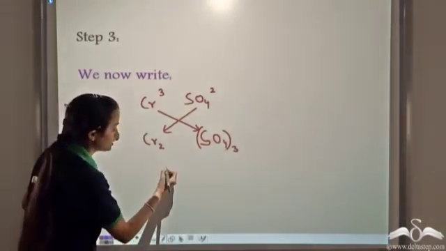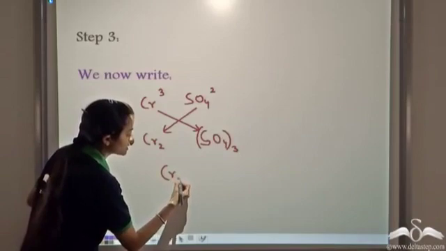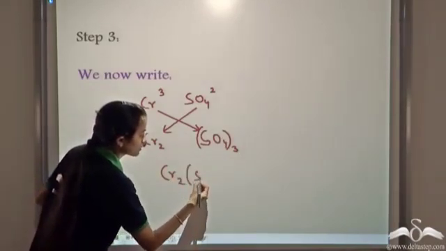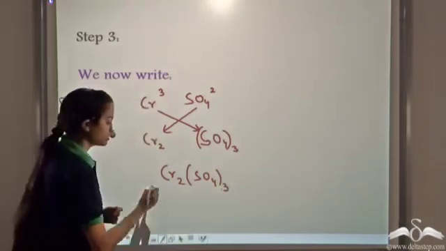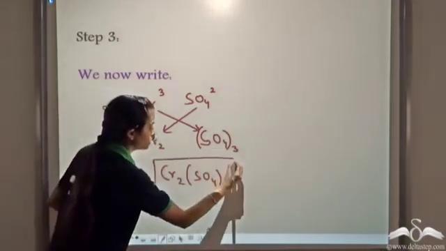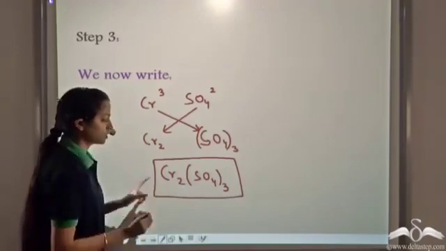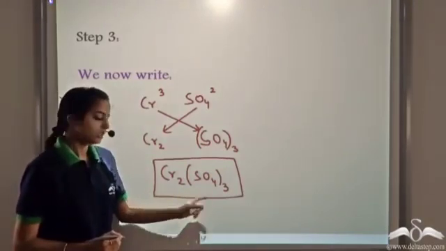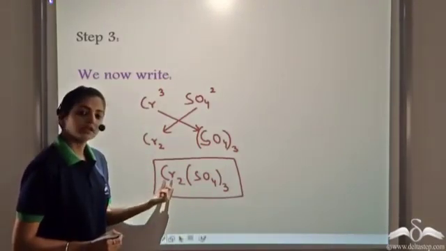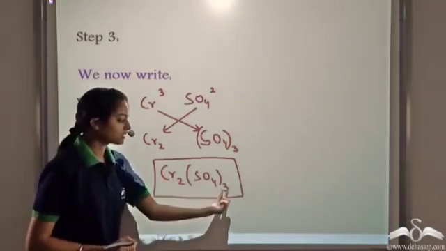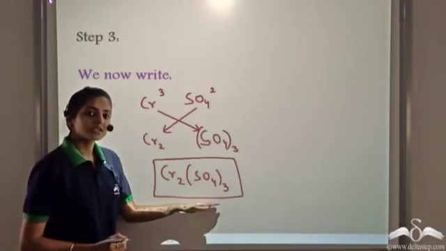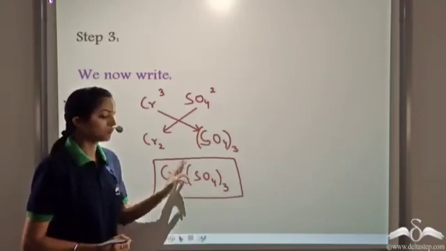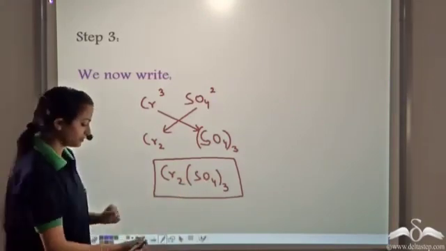So what do we get as the formula? We get Cr2(SO4)3. This is the formula of the compound chromium sulfate. Here this 2 shows that there are 2 chromium atoms, and this 3 shows that there are 3 sulfate radicals. So this is how we write the formula of a compound containing a radical.